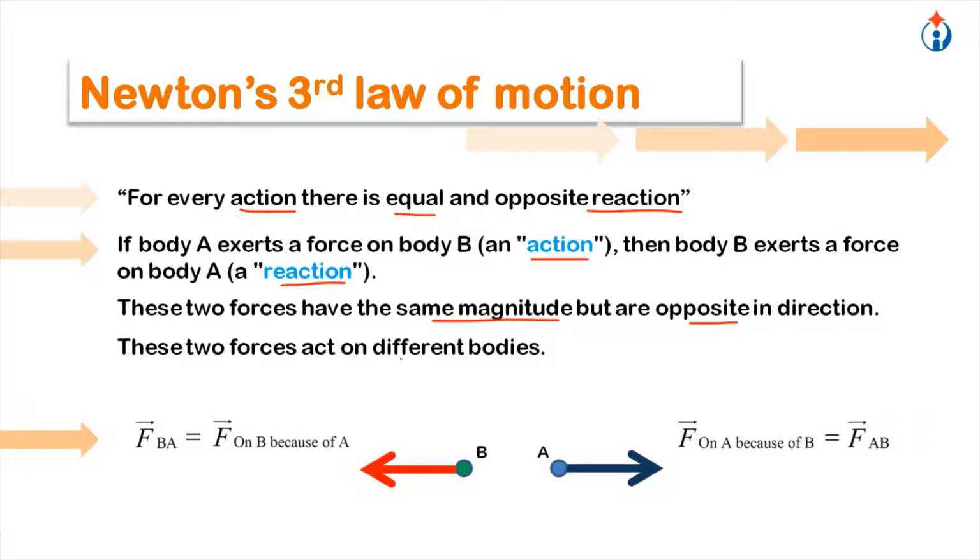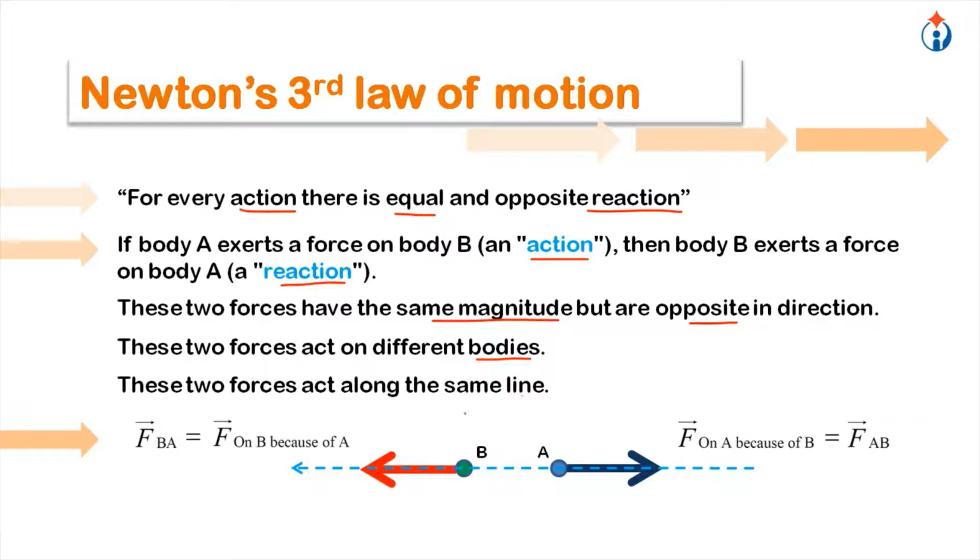These two forces act on different bodies. This force is acting on body A, this force is acting on body B, an action-reaction pair. They are never on the same body. These two forces act along the same line. So mathematically we write it like this: FAB is equal to minus FBA. Action-reaction. So this also established that there is no existence of a single force. Every force is always in a pair, an action-reaction pair.